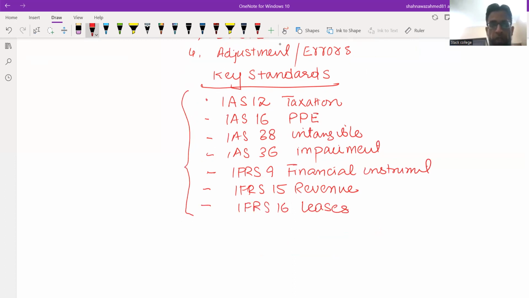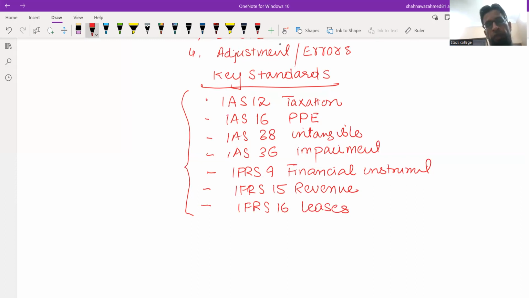But sometimes some non-important standards can also be asked, such as IAS 2 inventories, IAS 37 provisions, IAS 8 change in accounting estimate, policy, and errors. So we can expect anything from the examiner, but on the basis of the past exams, the most examinable standards here are the ones which I have listed just now.